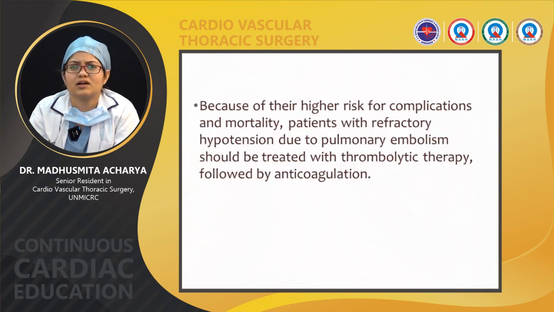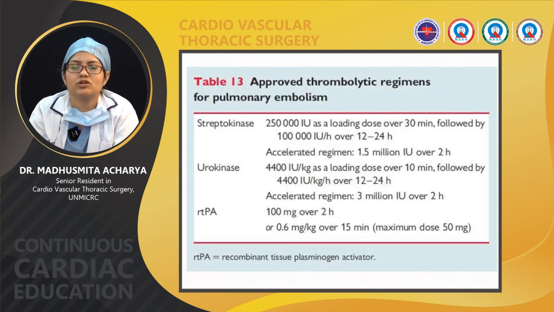Because of the high risk of complications and mortality, patients with refractory hypotension due to pulmonary embolism should be treated with thrombolytic therapy followed by anticoagulation. The thrombolytic agents are streptokinase, urokinase and rtPA. For streptokinase, as we know, the dose is mentioned here.